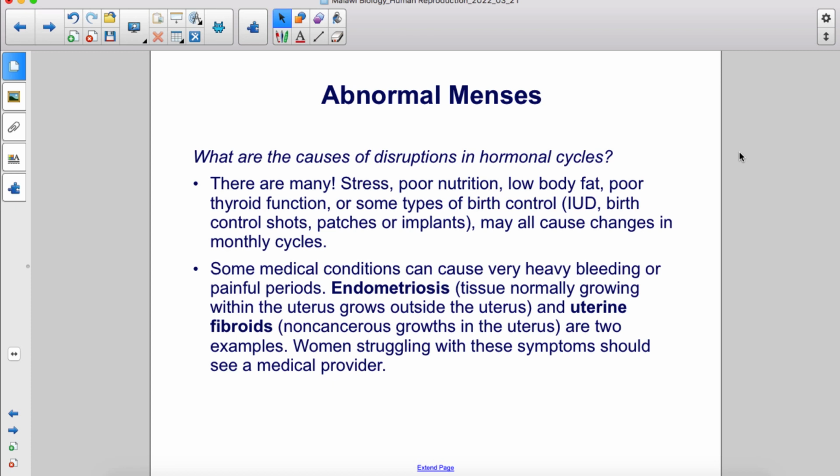What are the causes of disruptions in hormonal cycles? There are many. Stress, poor nutrition, low body fat, poor thyroid function, or some types of birth control, like IUD, birth control shots, patches, or implants, may all cause changes in monthly cycles. Some medical conditions can cause very heavy bleeding or painful periods. Endometriosis, which is tissue normally growing within the uterus growing outside the uterus, and uterine fibroids, which are non-cancerous growths in the uterus, are two examples. Women struggling with these symptoms should see a medical provider.